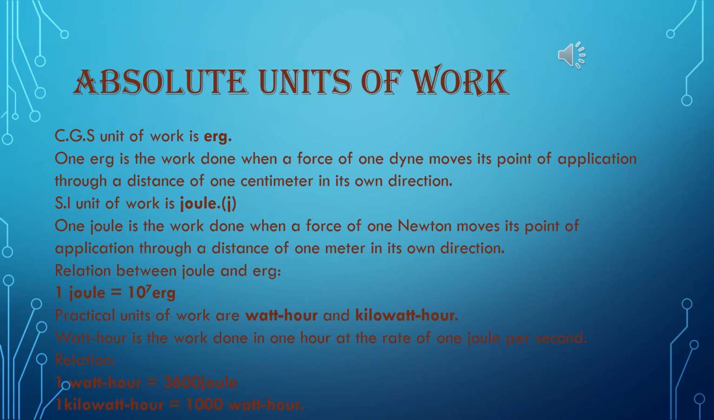Practical units of work are watt hour and kilowatt hour. Watt hour is the work done in 1 hour at the rate of 1 joule per second. The relations. 1 watt hour is equal to 3600 joule and 1 kilowatt hour is equal to 1000 watt hour.